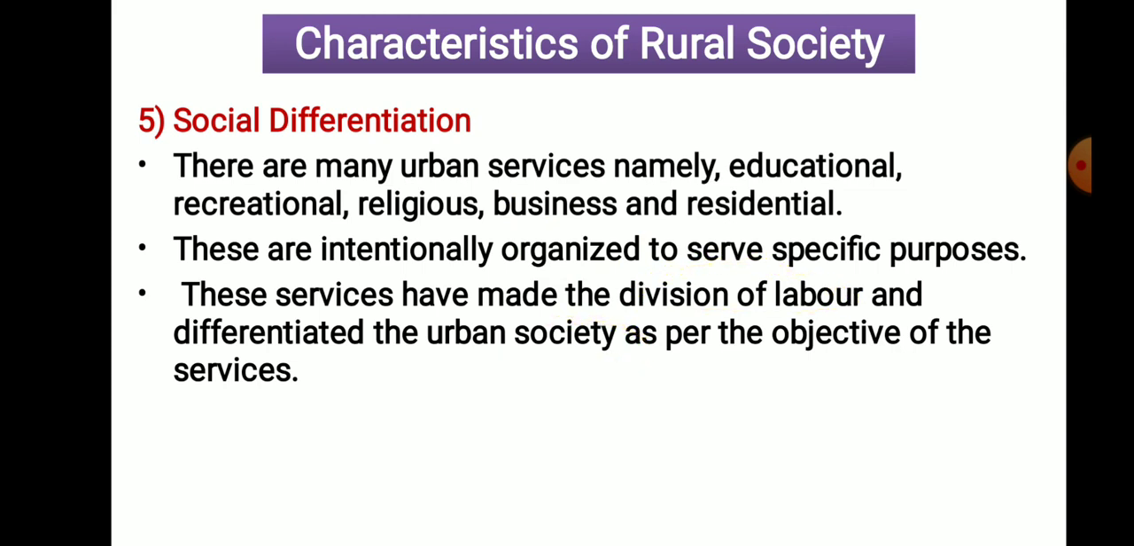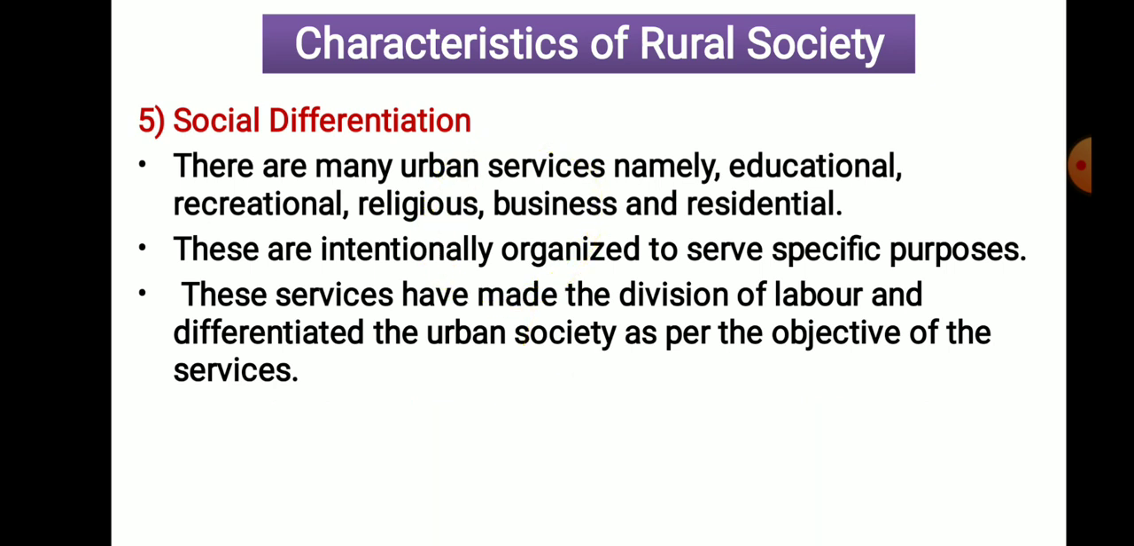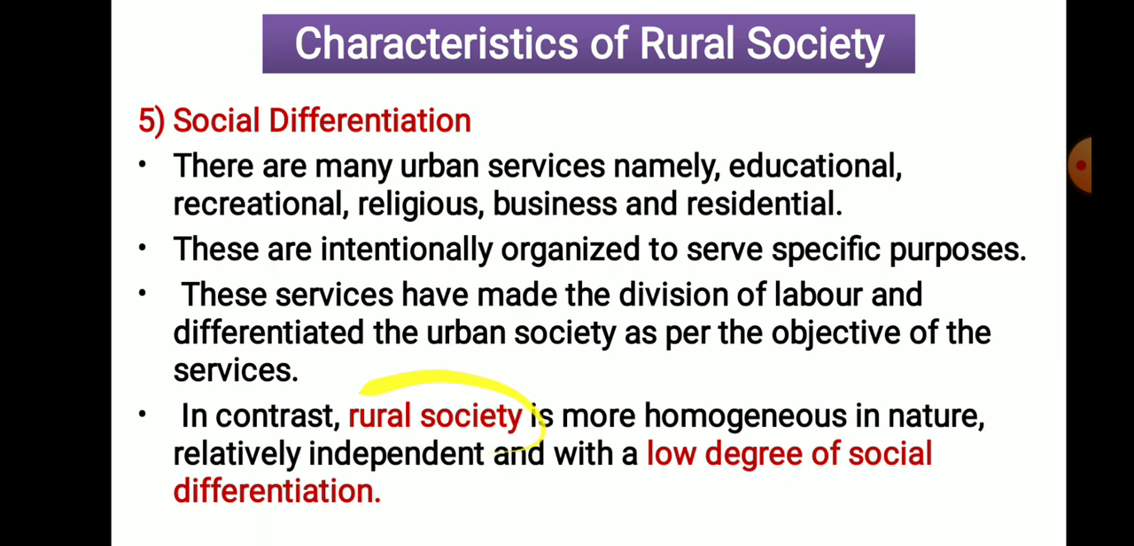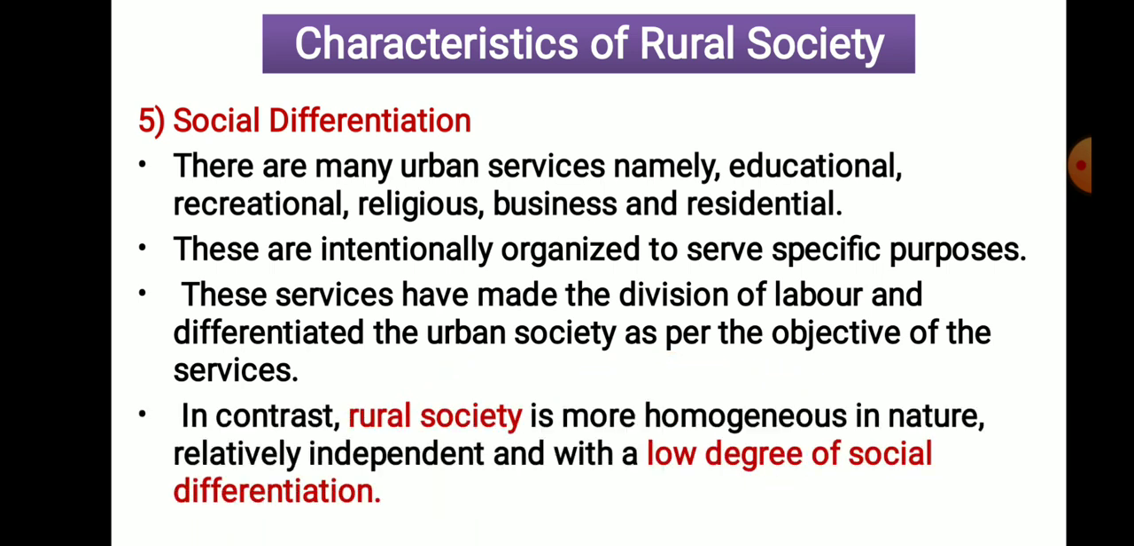So here we can say that social differentiation is more in an urban society or urban people, while rural area is more homogeneous and a low degree of social differentiation is there in rural society, because these kinds of services are not much present in a rural society. The majority of people in rural societies follow the same occupation. So it is said that rural society is more homogeneous. So a low degree of social differentiation is there in a rural society.